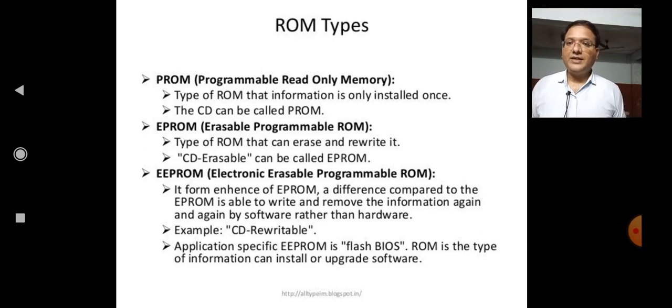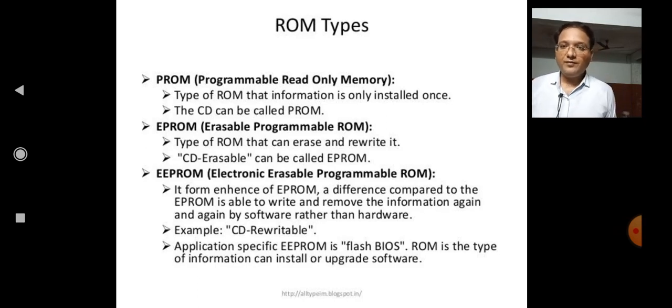EPROM, erasable programmable read only memory, is the type of ROM that can be erased and rewritten again. A rewritable CD can be called EPROM. The stored information can be erased by exposing it to UV light, that is, ultraviolet light. So we can erase the data by ultraviolet light.